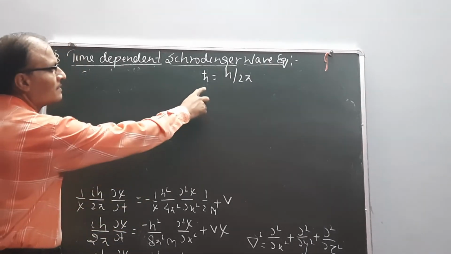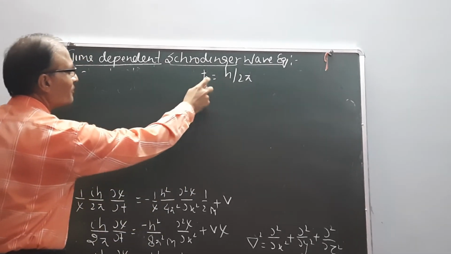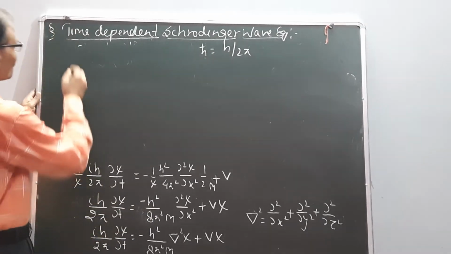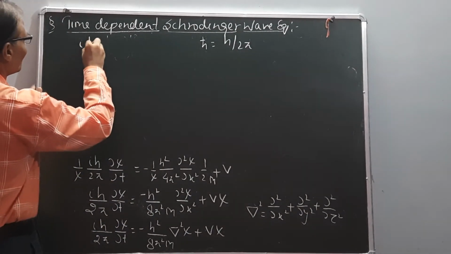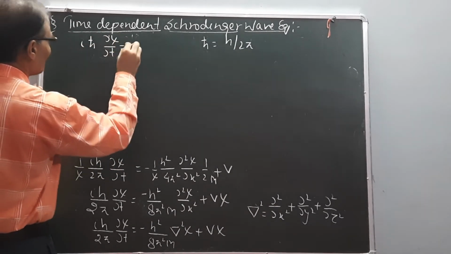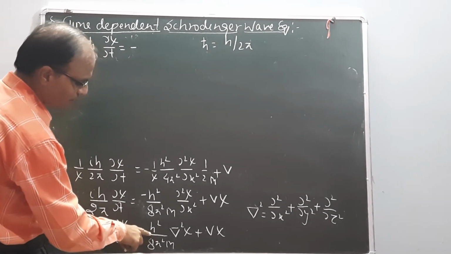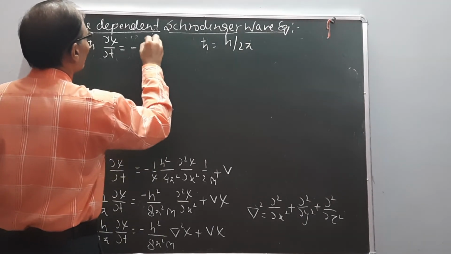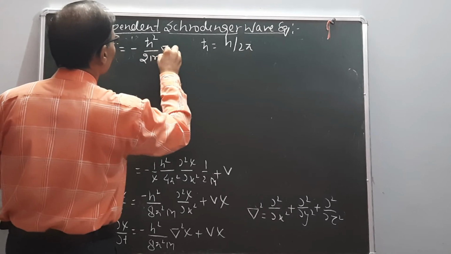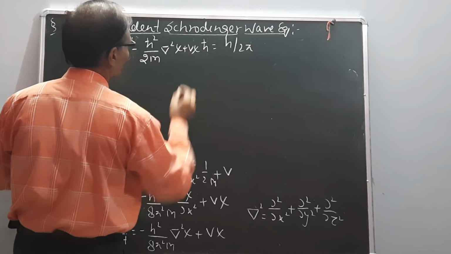Now dear one, h cut equals h upon 2 pi. I evaluate the equation with the value of h cut. So the equation is i h cut, del psi upon del t, equals minus h cut square upon 2m, del square psi, plus V psi.